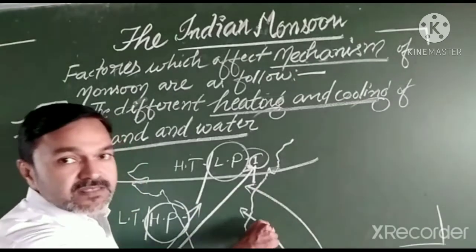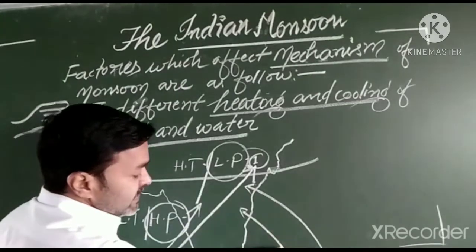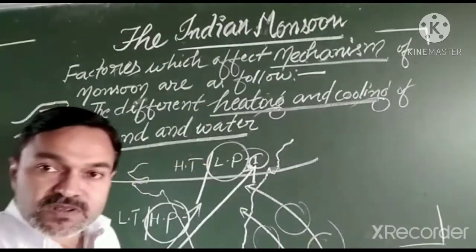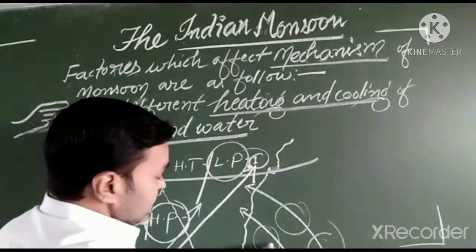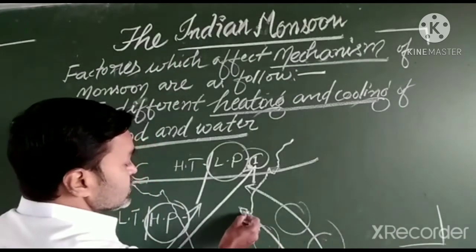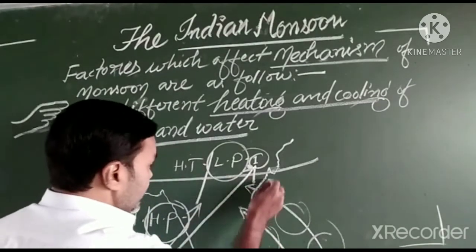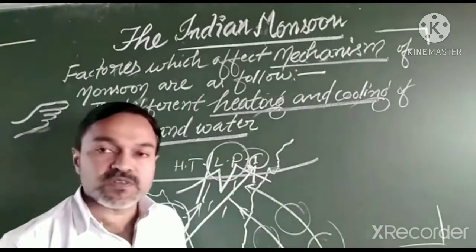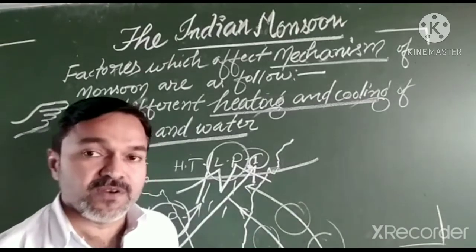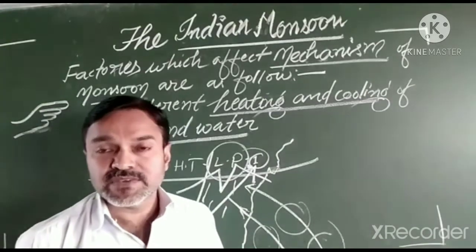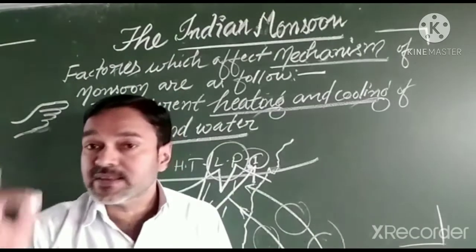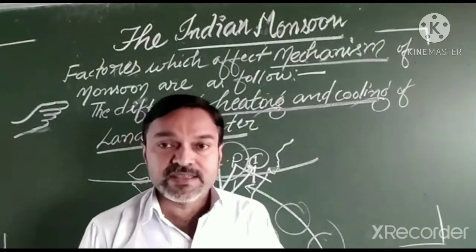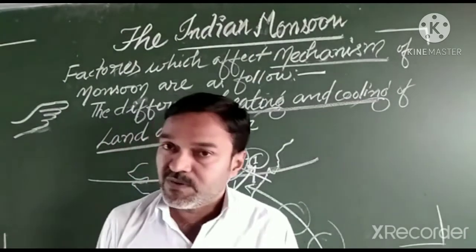These winds are warmer. That is why these winds carry moisture from the ocean. They take moisture from the water bodies of the ocean, and these moisture-carrying winds are known as monsoonal winds. When they strike any mountain, the area receives either a few amount of rainfall, a moderate amount, or a high amount of rainfall. It totally depends on the intensity of winds. If the winds carry more and more moisture, then the area is going to receive a high amount of rainfall.